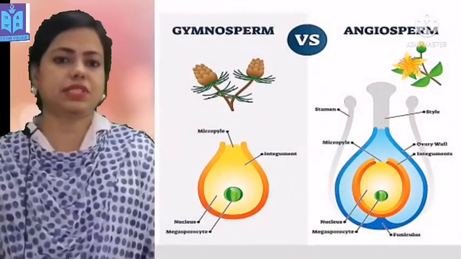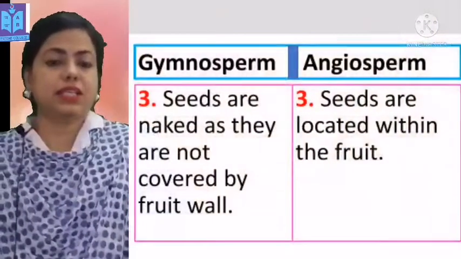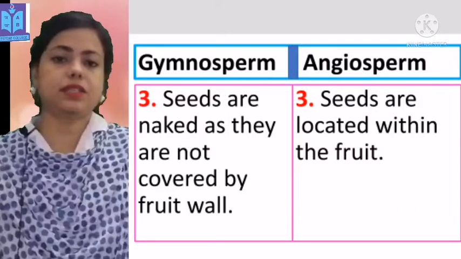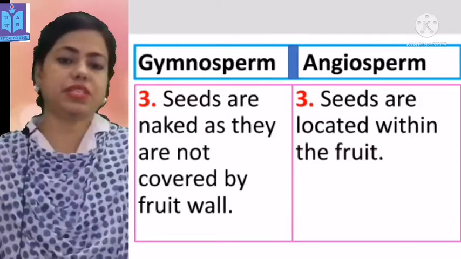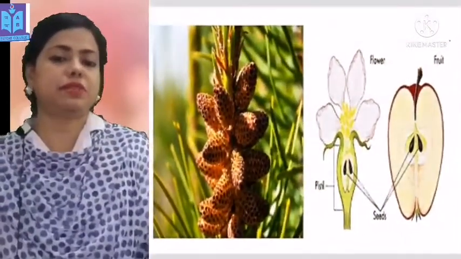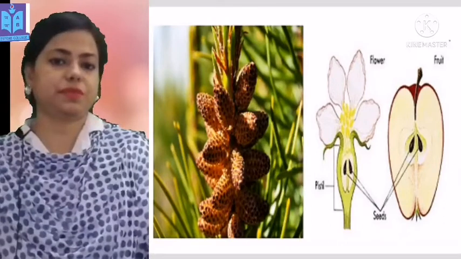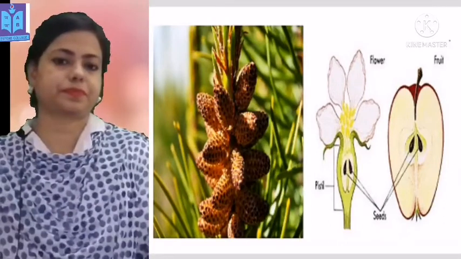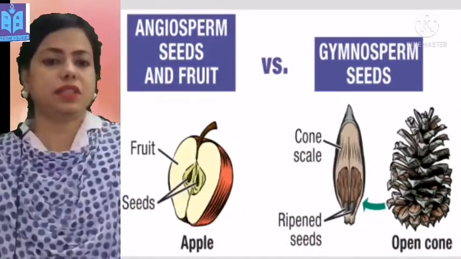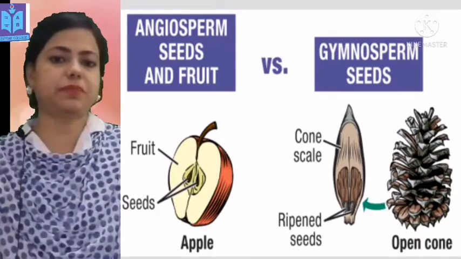In this slide, you can see the ovule image. Gymnosperm seeds are naked as they are not covered by a fruit wall. On the other hand, angiosperm seeds are located within the fruit. In this slide, you can see the seed of angiosperm and gymnosperm. In this slide, you can see the seed position of gymnospermic and angiospermic plants.